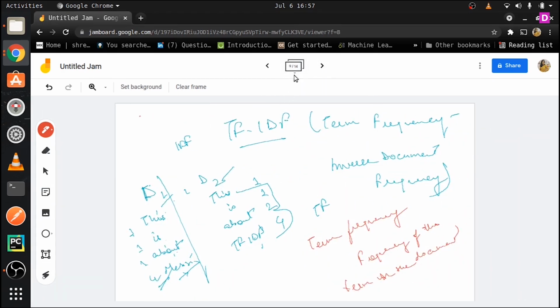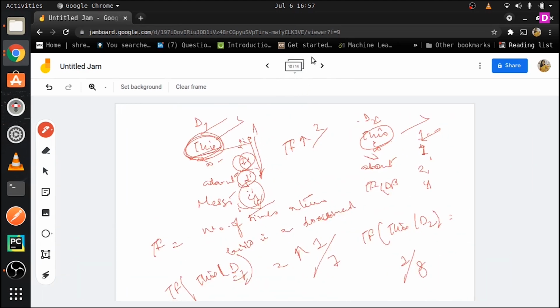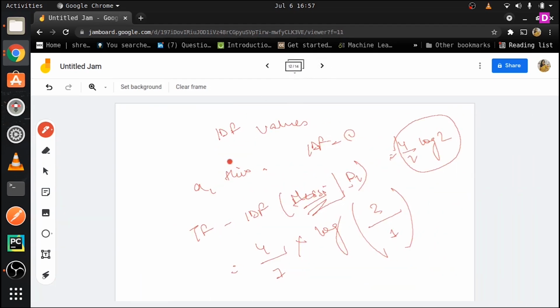What it did was find out the term frequency of a particular word, and then that was divided by the number of words in that document, and then it was multiplied with IDF. What was IDF? IDF was log of the number of documents divided by the number of documents where this particular term appears. All right, so that happened, and then you were getting all these values.